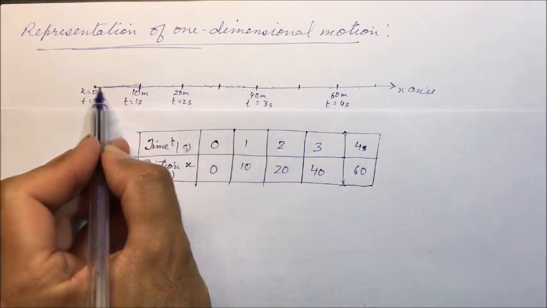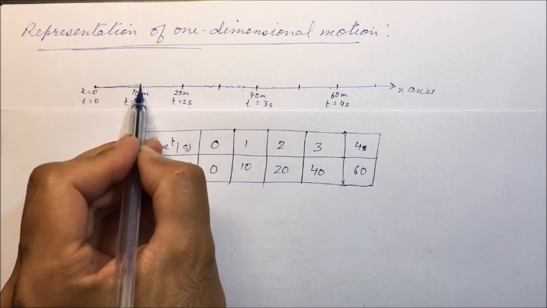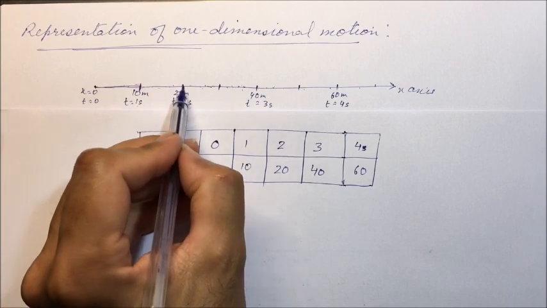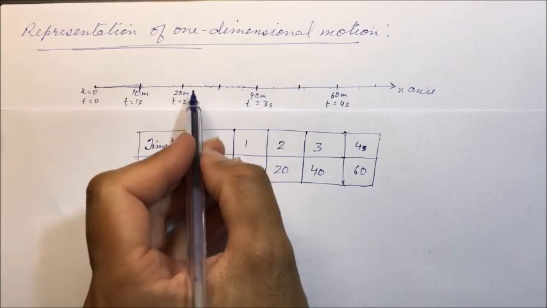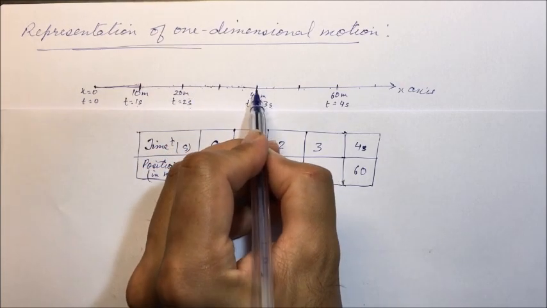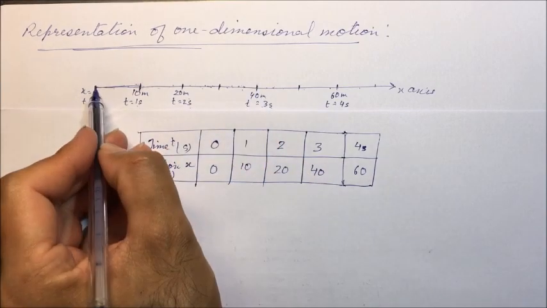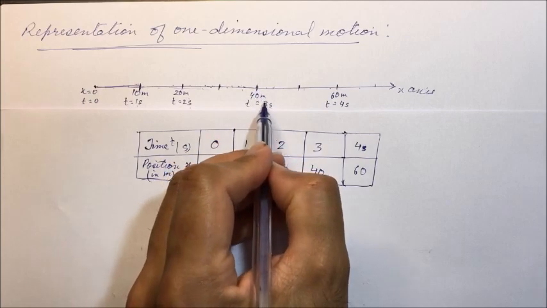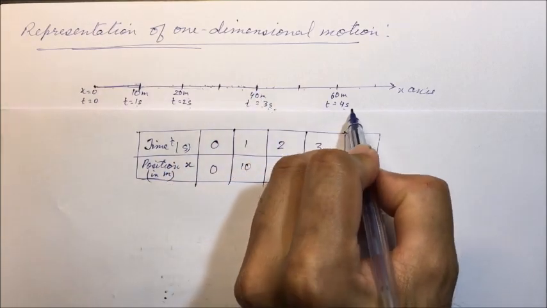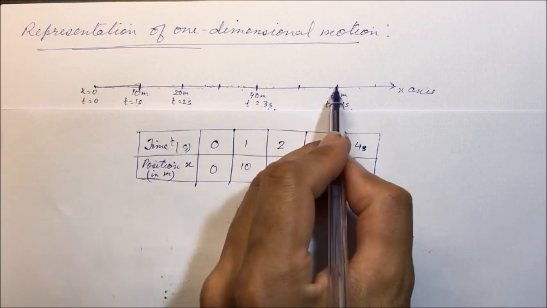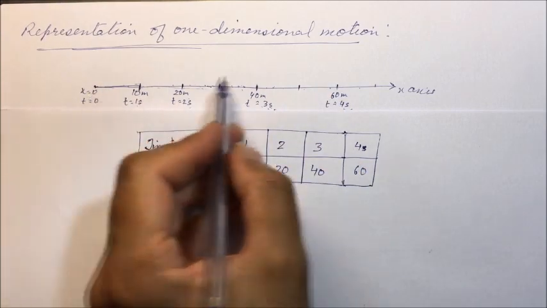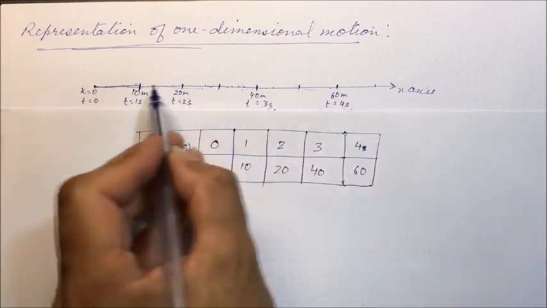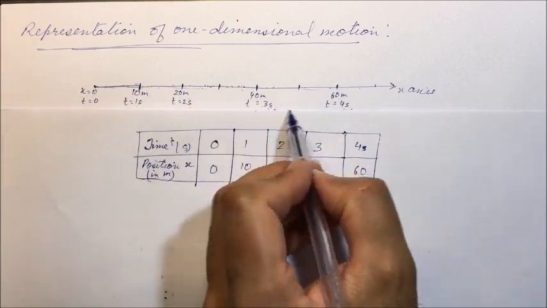So at t equal to 1 second, body has moved to here. This is the position at t equal to 1 second. And at t equal to 2 seconds, the position is at 20 meters. At t equal to 3 seconds, this is the position of the body. So body has moved 40 meters from the initial position. And at 4 seconds, the position is 60 meters from the initial position. So body has moved up to here. So each point on this line represents the position of the body at that particular instant.